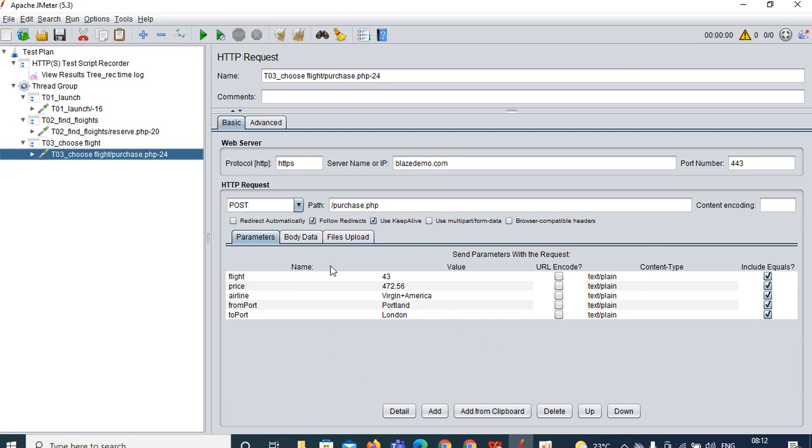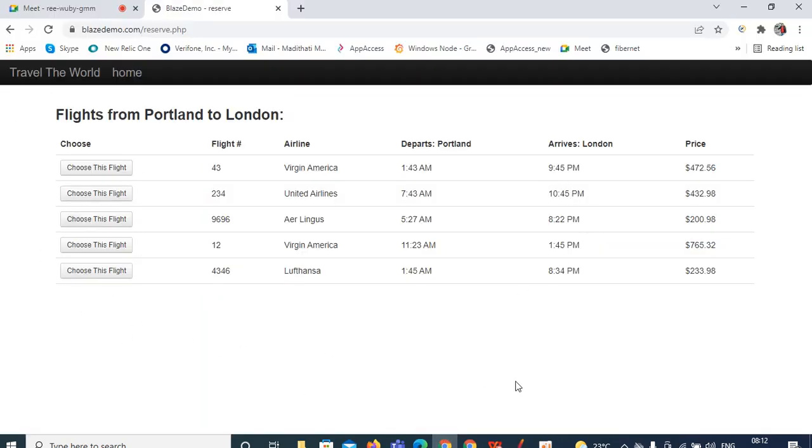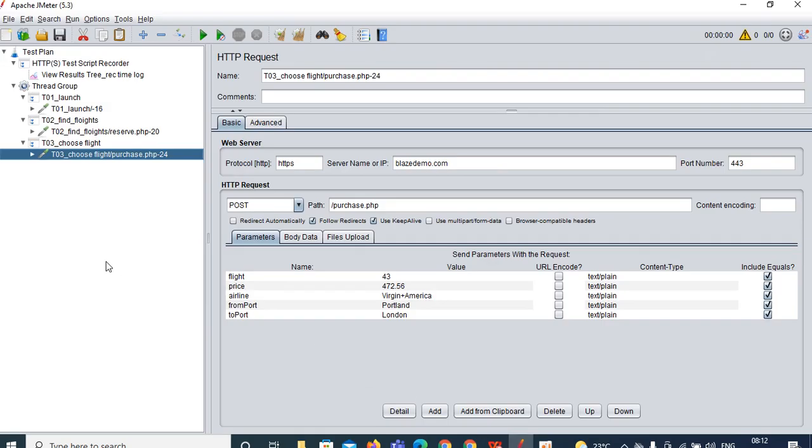Whatever you are doing here in the browser, the same things can be captured, and that is what we are seeing in the script in JMeter.